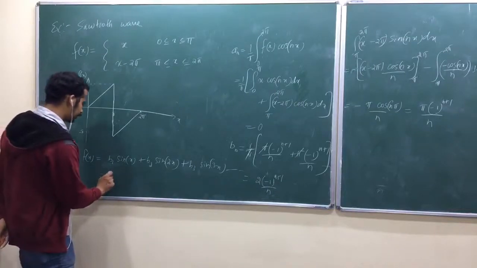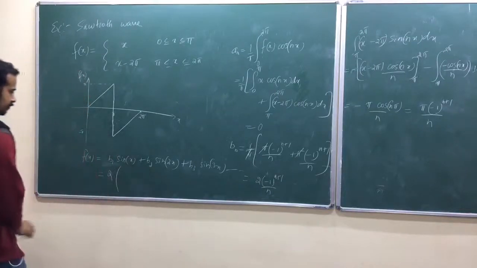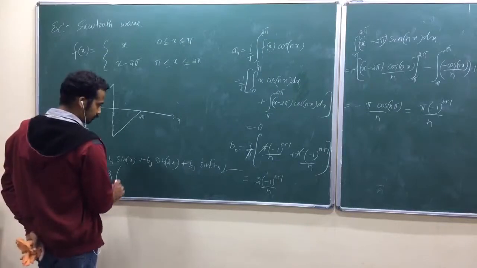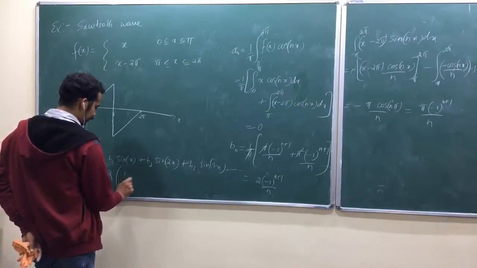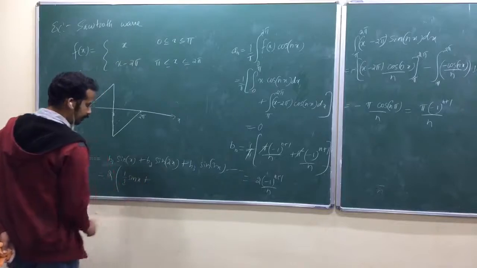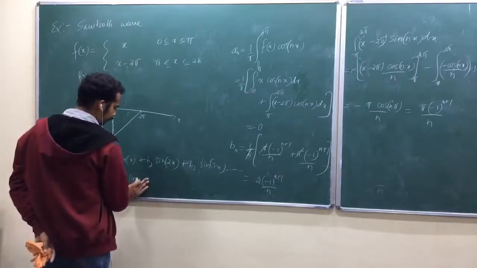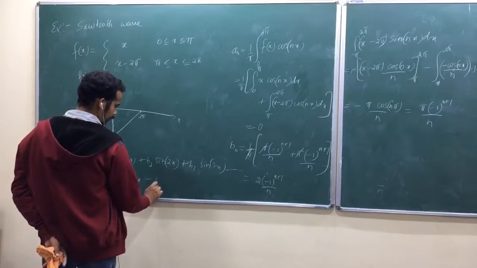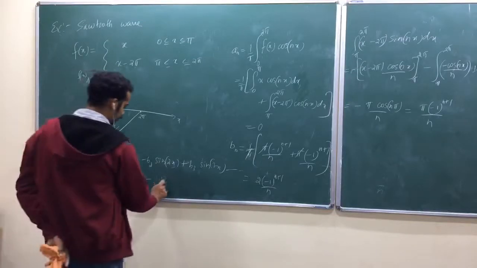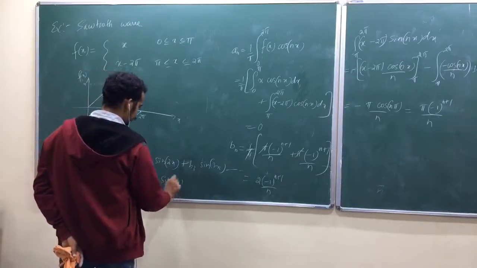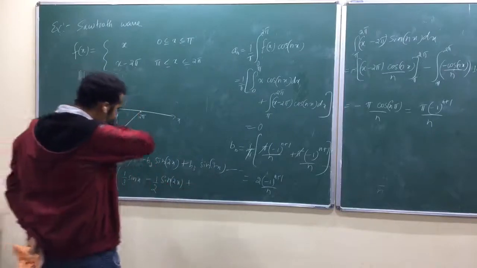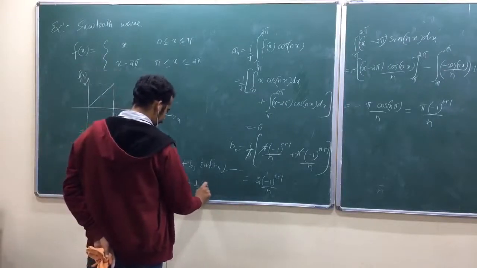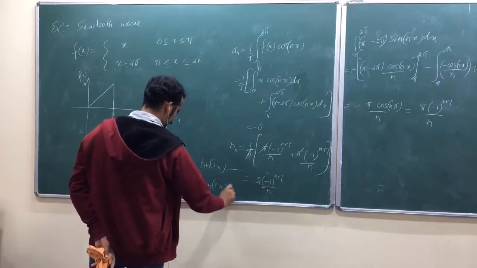So 2 I can take common. B1, n equal to 1, 1 by 1 sin x. B2, n equal to 2, 2 plus 1 is 3, minus 1 by 2 into sin 2x plus 1 by 3 sin 3x.